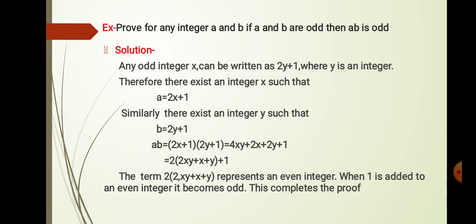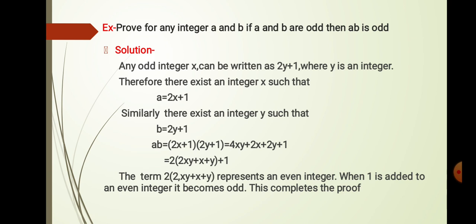Now, multiplication of a and b: a into b is equal to (2x plus 1) into (2y plus 1). Now multiplying, 2x into 2y is 4xy, plus 2x into 1 is 2x, plus 1 into 2y is 2y, plus 1.